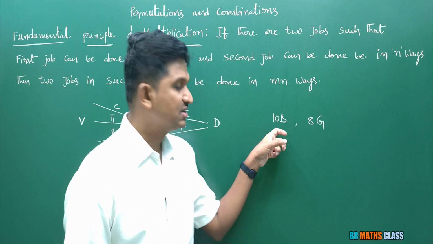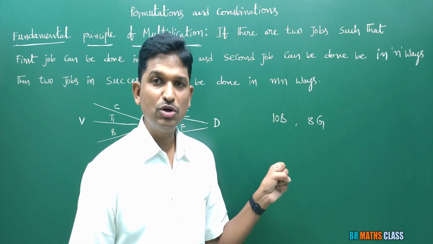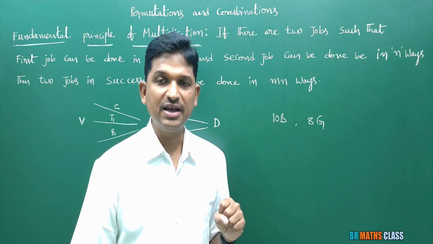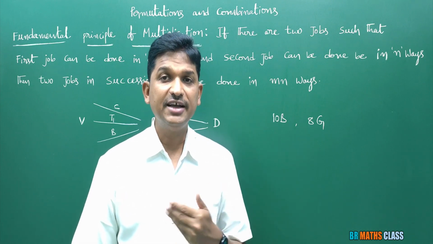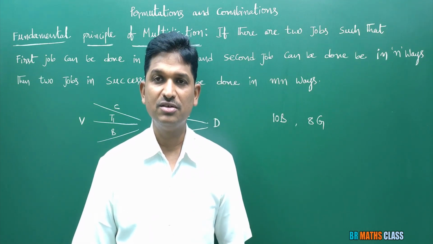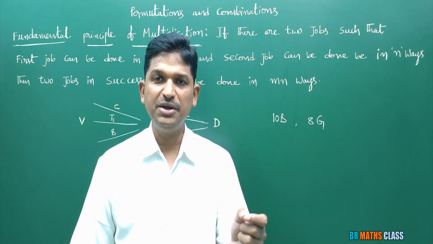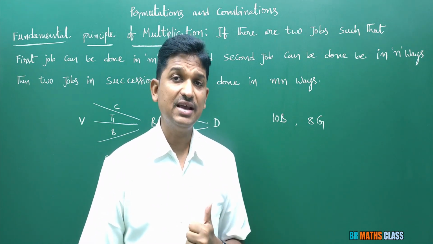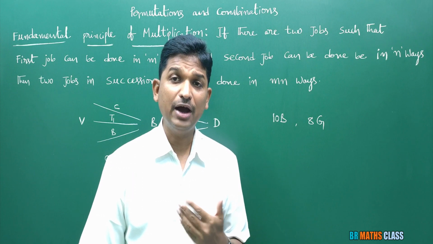First thing, how many boys do I want to select? One boy. In total, how many boys are there? 10 boys are there. The number of ways of selecting one boy from 10 boys: suppose B1, B2, B3, B4, like that 10 boys are there. Whom can I select? It's my choice. I have 10 choices.